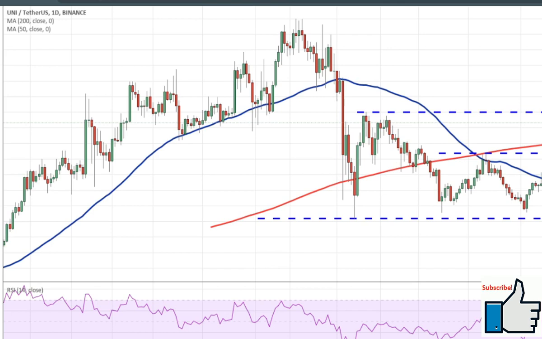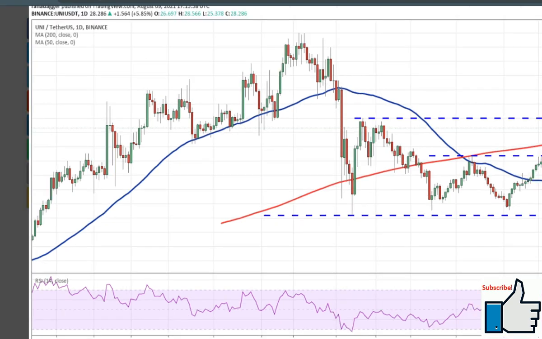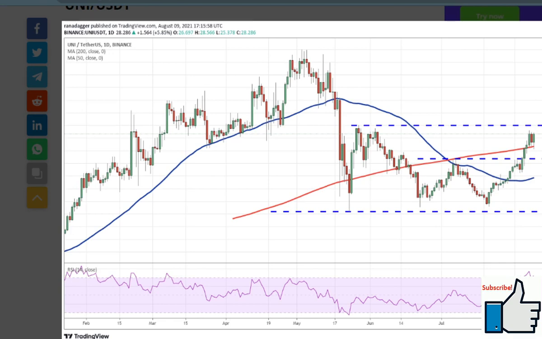Uniswap broke above the 200-day SMA, $25.81 on August 6, and the bulls successfully defended the retest of the level on August 8. This suggests that the 200-day SMA will now act as a support on future declines.